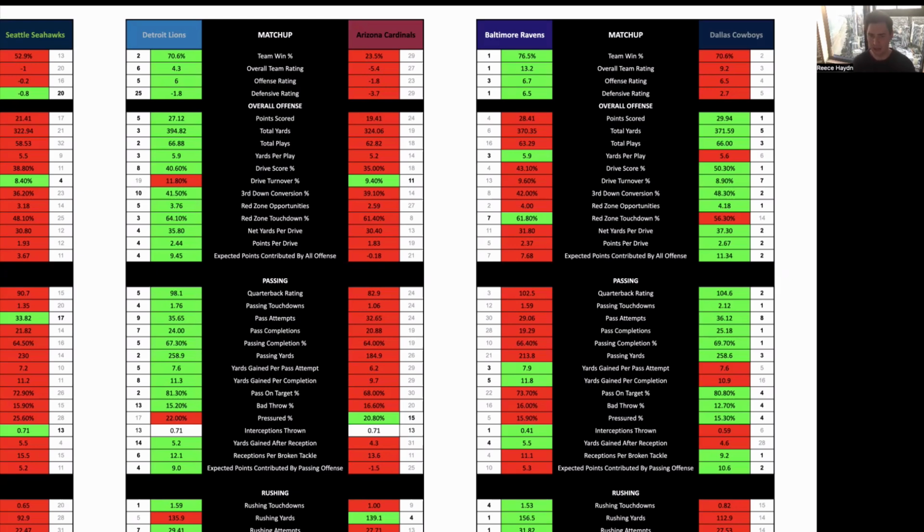Dallas haven't really looked that good. They got the jump on Cleveland in week 1, and then were really, really poor last week. So I feel like there's a little bit of issues for them. They get back-to-back home games. I think they'll be a little bit embarrassed from their performance last week, but I still think Baltimore should be too good. And with the current market, I feel like I could easily have Baltimore a 3 or 4-point favorite for this game. So to get them as a 1-point favorite, I feel like has to be the play.